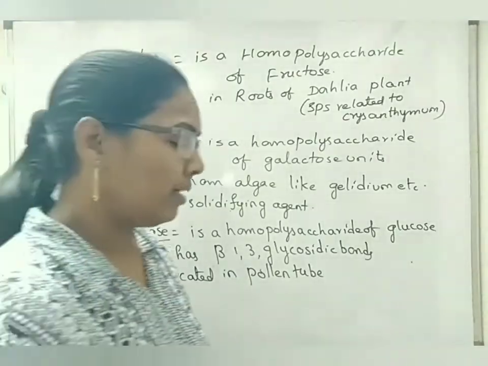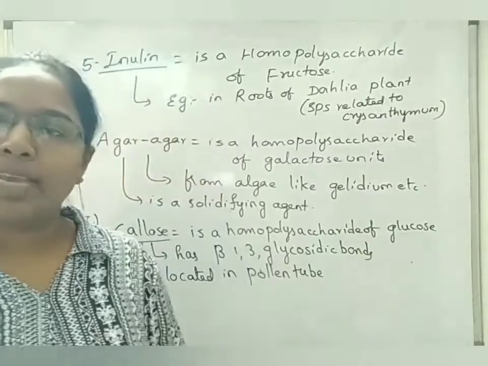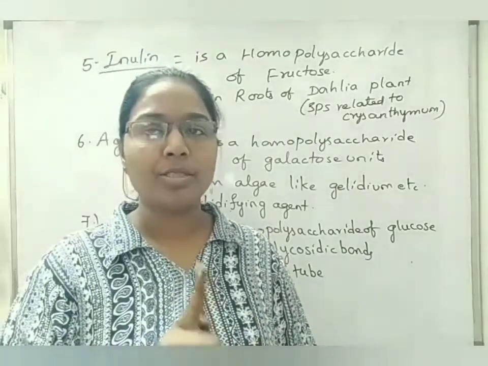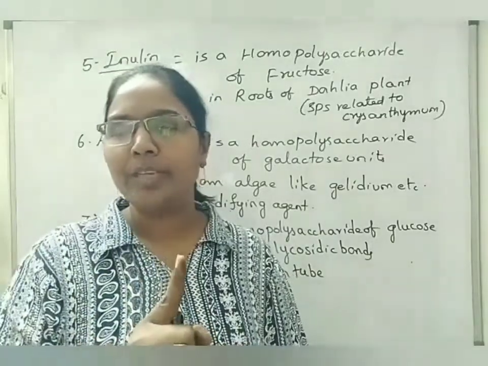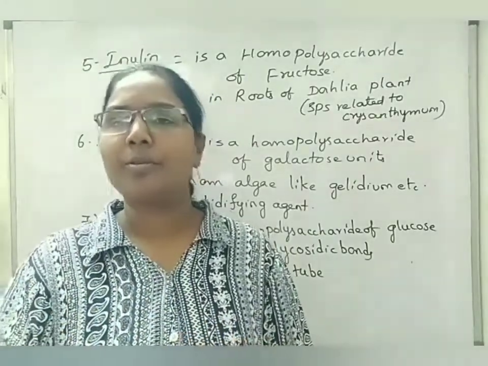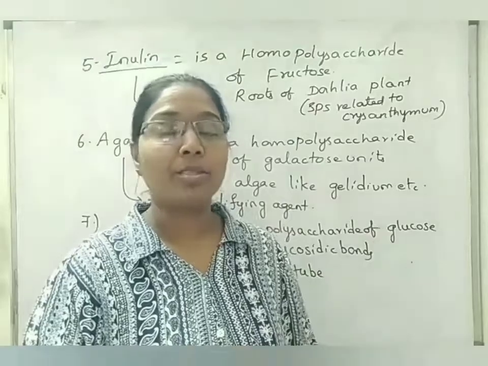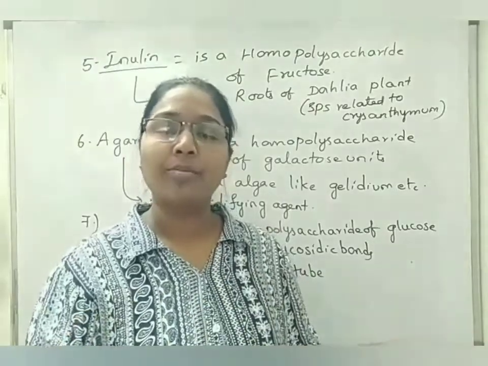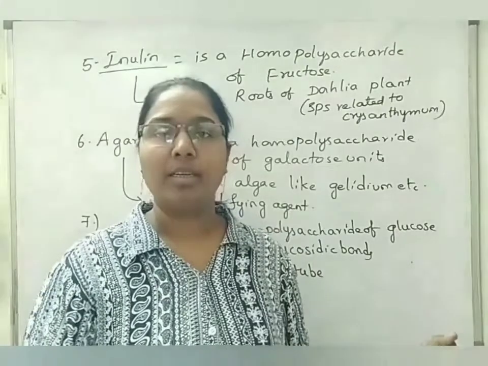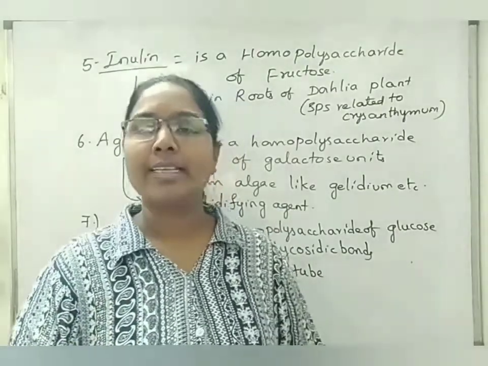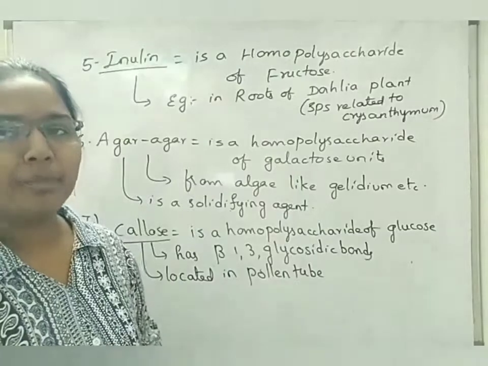Already we have seen the heteropolysaccharide, that is hemicellulose. I told you when one hemicellulose unit is being discussed, we use a term like oligosaccharide, because one unit of hemicellulose is made up of 5 different types of monosaccharides. But when hemicellulose is discussed in the cell wall, in the outermost parenchyma layer, we consider the total hemicellulose molecules in one layer as a heteropolysaccharide, because it is made up of many monosaccharide units.